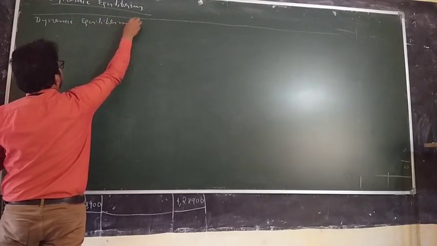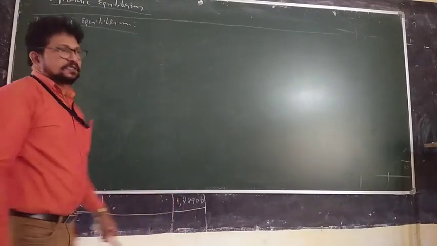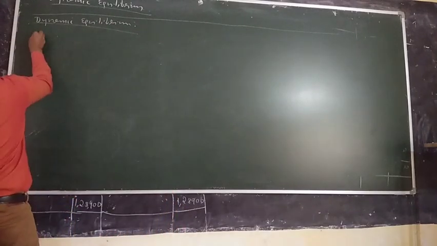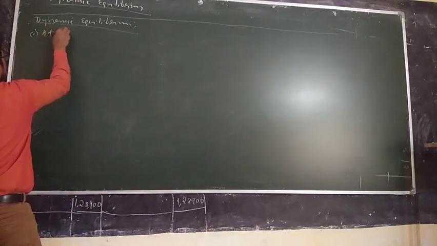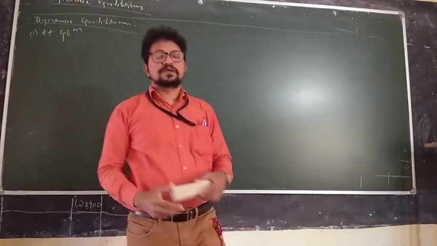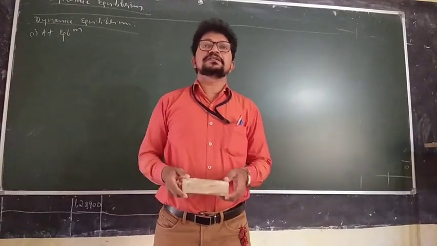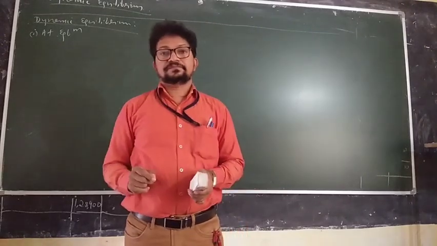See, why is chemical equilibrium, or any equilibrium, dynamic? For this, you have to write two things. One, at equilibrium, both forward and reverse reactions are going on.